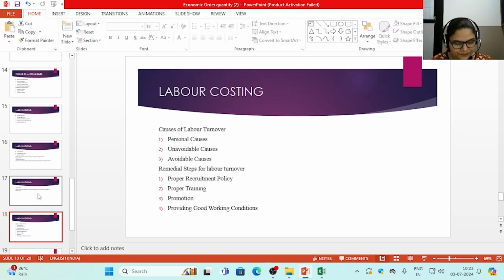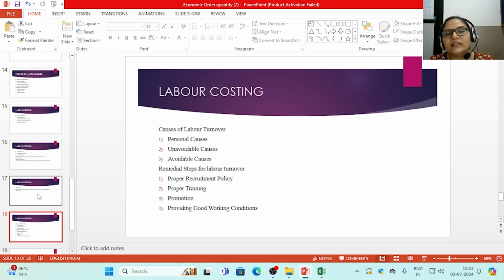Next is remedial actions. So, what actions can be taken by the manufacturing concern if it wants to avoid labor turnover? Proper recruitment policy. A proper recruitment policy helps in selecting only a suitable person for the suitable job.